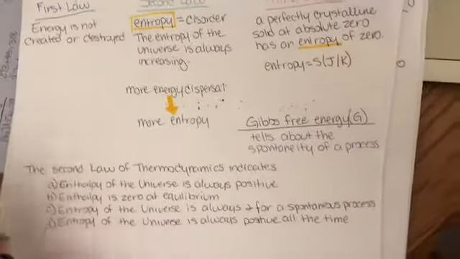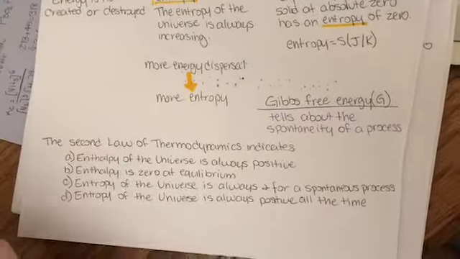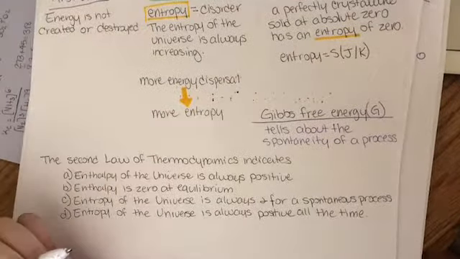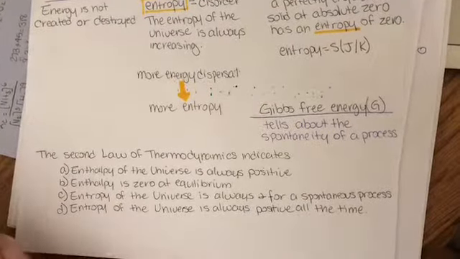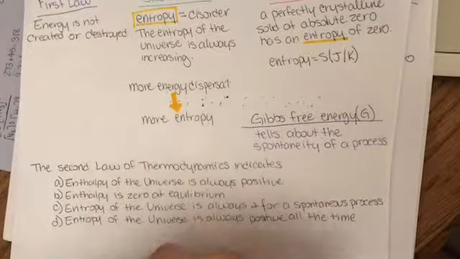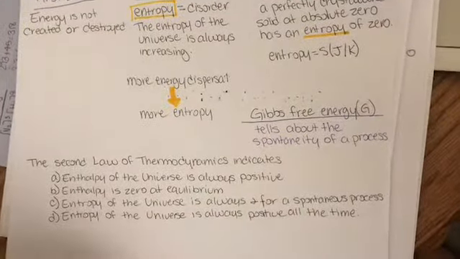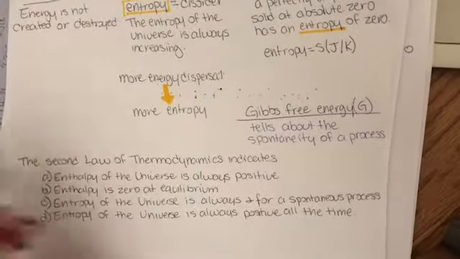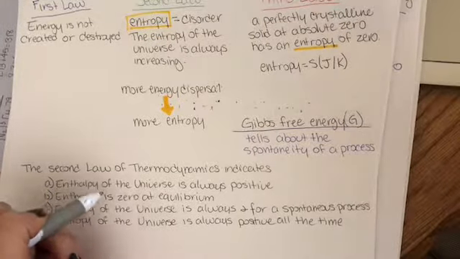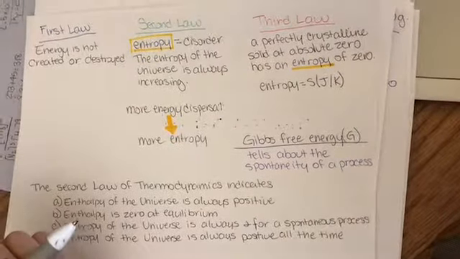So the question is, the second law of thermodynamics, what does it indicate? Enthalpy of the universe is always positive. Enthalpy is 0 at equilibrium. Entropy of the universe is always positive for a spontaneous process, or entropy of the universe is always positive all the time. So I look at my first one, enthalpy of the universe is always positive.